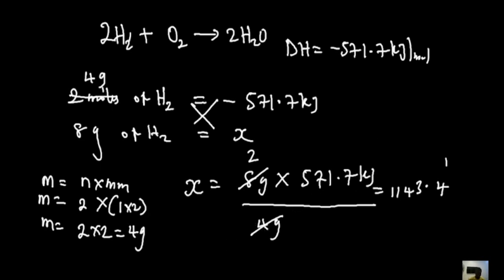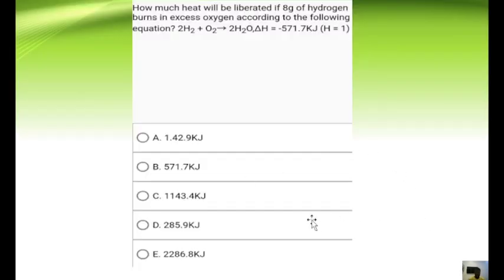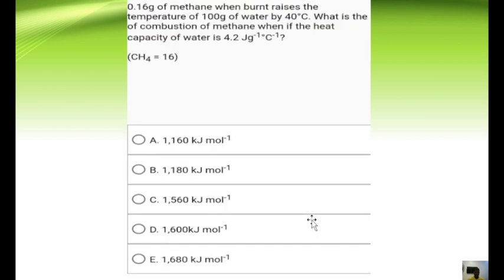Okay, let's try one more question just to help us with our understanding of this concept. This one is a little tricky. They said 0.16 gram of methane, when burnt, raises the temperature of 100 gram of water by 40 degrees Celsius. Okay, so let's take that down.